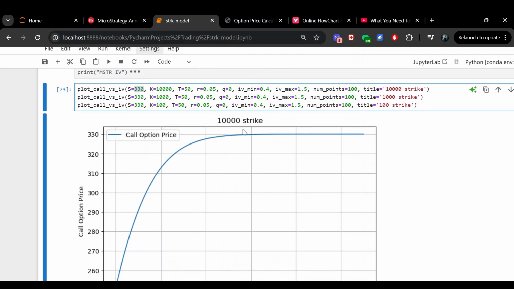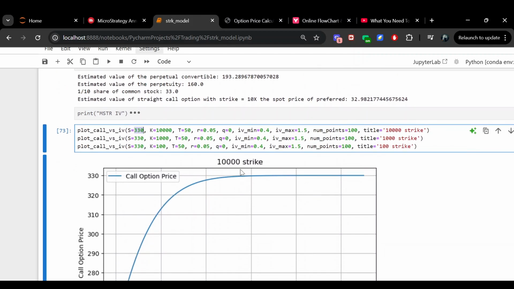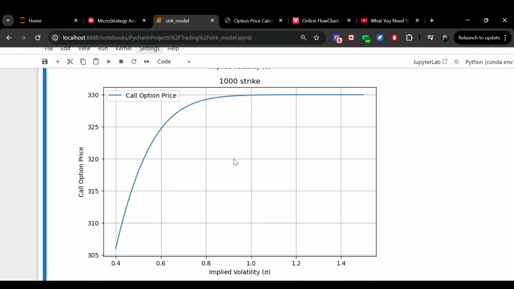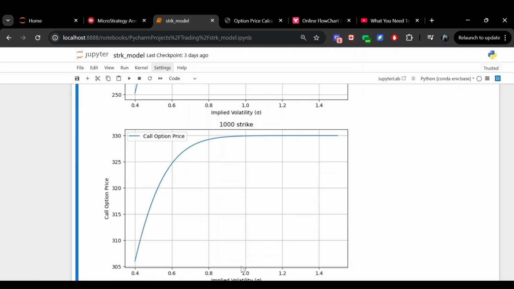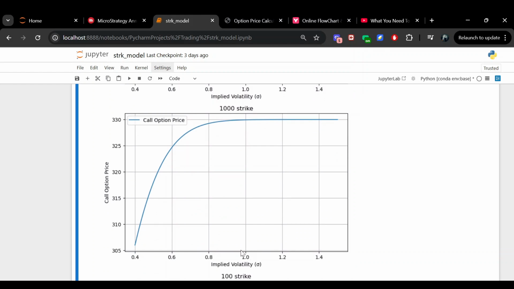So we're going down by a whole order of magnitude. So this is 10,000 strike, and now we are at the 1,000 strike. And you can see the shape looks pretty much the same, right? Assuming a high enough implied volatility, assuming a 100 vol asset, the call option price is still equal to 330, which is the spot price of the underlying of the common stock. And again, it starts to fall off a cliff after you go below 80 implied volatility. And even at the $1,000 strike, it starts to rapidly decrease in value as implied volatility goes down.